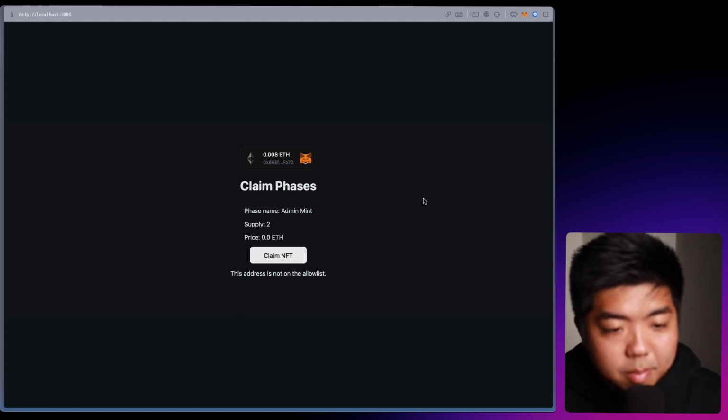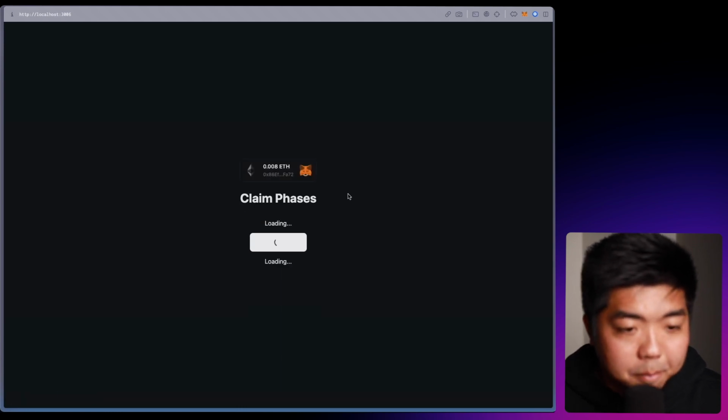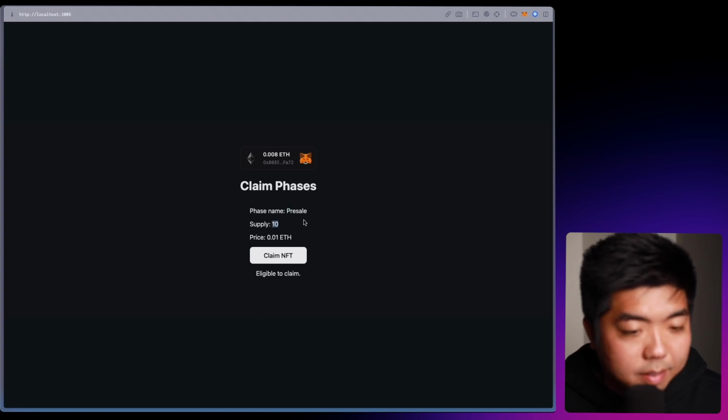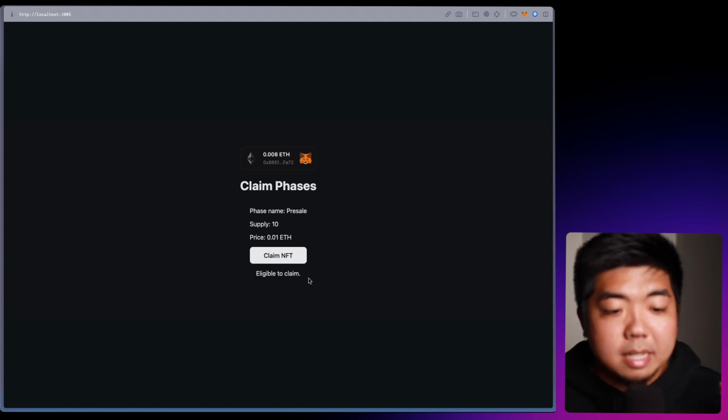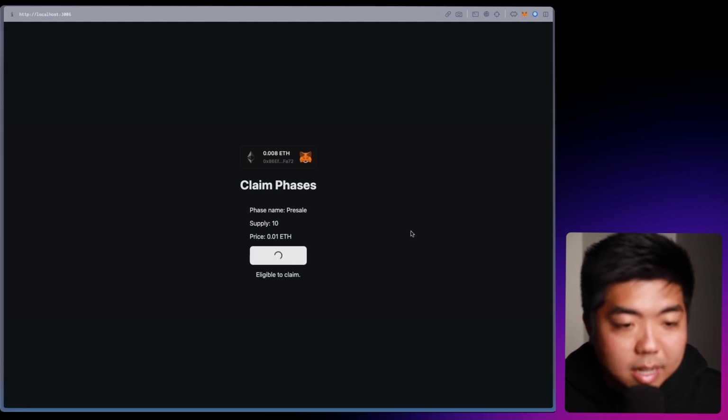Okay, and the time has come here for our next phase. So I'm going to refresh this page here, and you can now see we are in the pre-sale phase with a supply of 10, and it is 0.01 ETH to claim this NFT. And we are eligible to claim because again, this is open for anyone to claim. So let's test this out. Let's claim an NFT here.